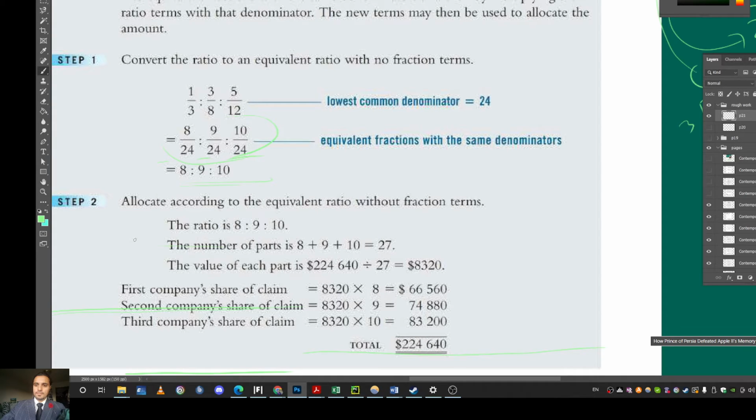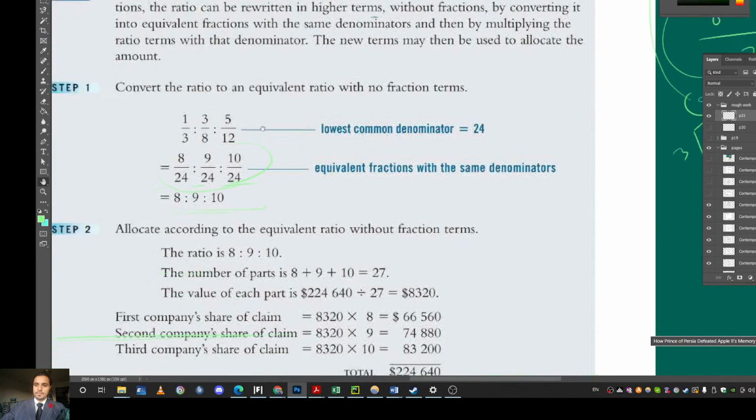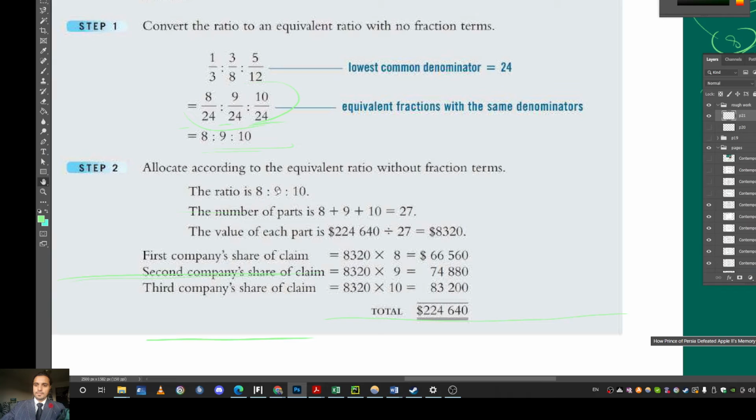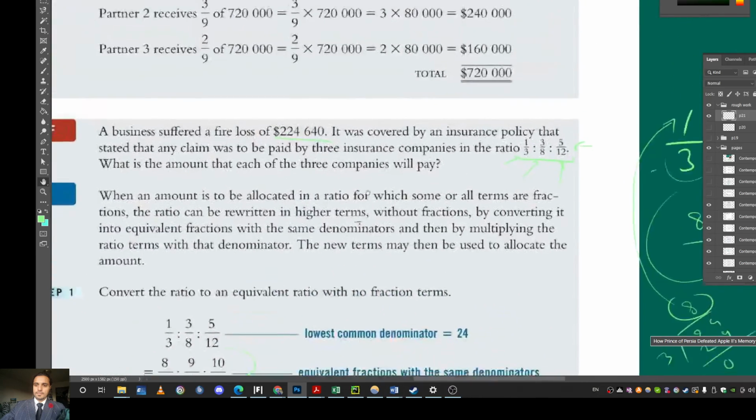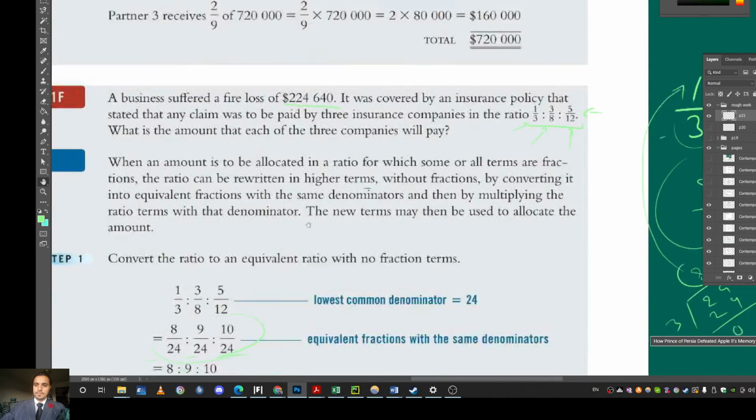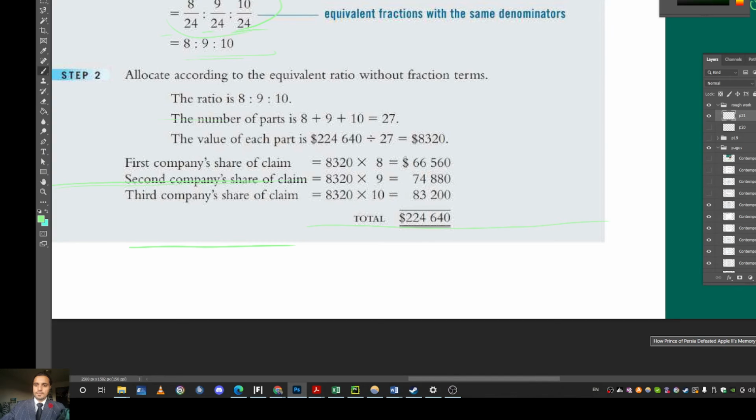So now we have to finally allocate the liabilities. Each insurance company, the first will take 8 parts of the loss, then the second will take 9 parts of the loss, and the third will take 10 parts of the loss. But first we have to figure out what each part is worth. So we would just add 8 plus 9 plus 10 right here as he did, which is 27. And then you divide this 224,640 by 27, and you get the one part, right? And then each part you multiply by 8 to figure out how much belongs to the first party, multiply by 9 to find out how much belongs to the second party, and by 10 to find out how much belongs to the third party.